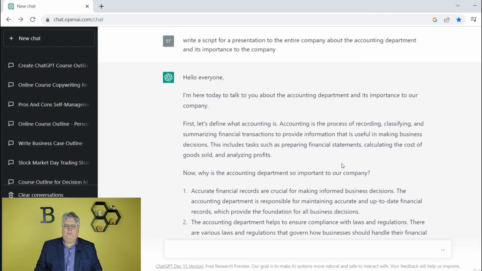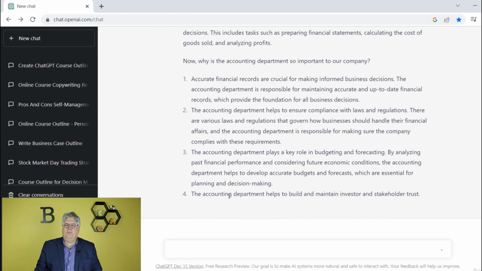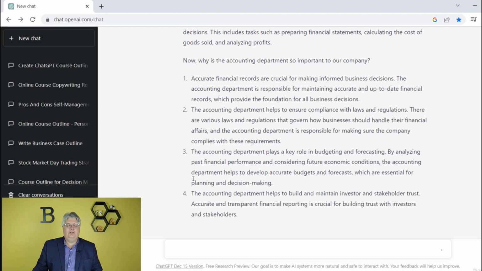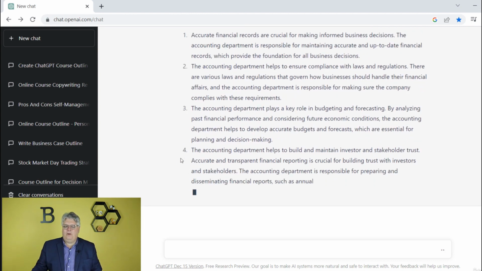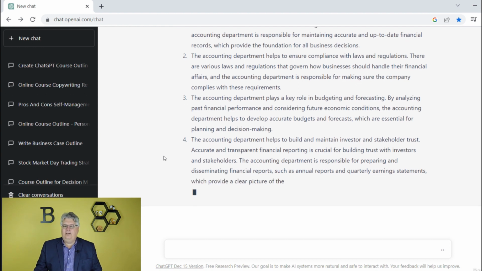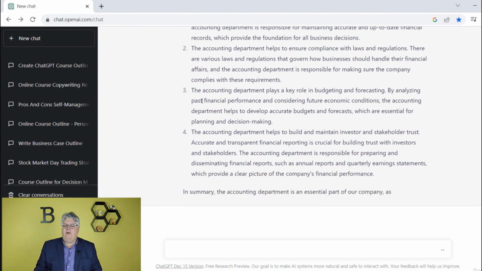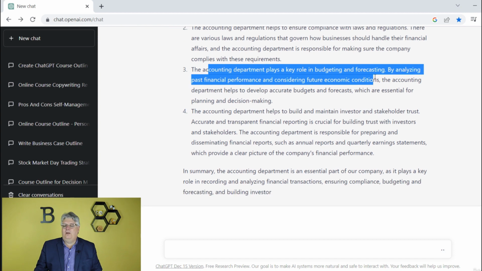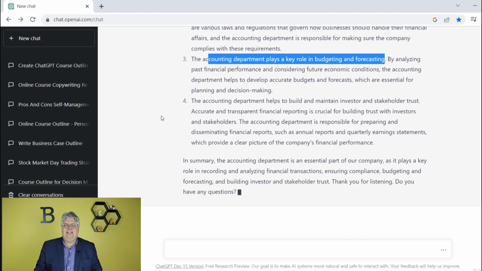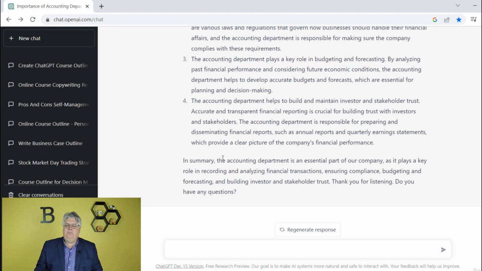Why is the accounting department important? And it'll talk about the different importance of the accounting department, just general things that are universal to accounting departments. Now, maybe your accounting department doesn't do certain things. Maybe your accounting department doesn't have a role in budgeting and forecasting. Well, that'd be unusual, but let's say it didn't. It was more a finance department or something. You can just take that stuff out and then build on this as an outline,